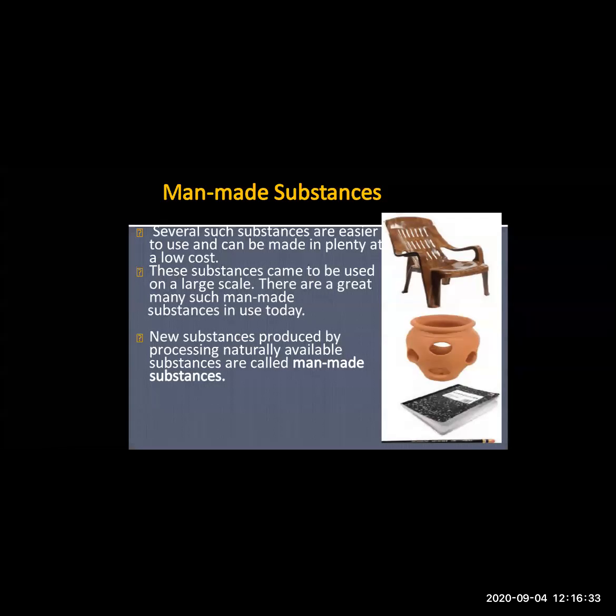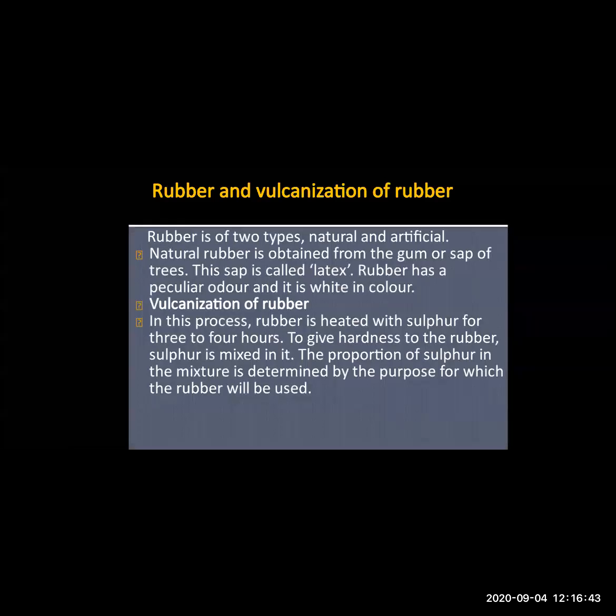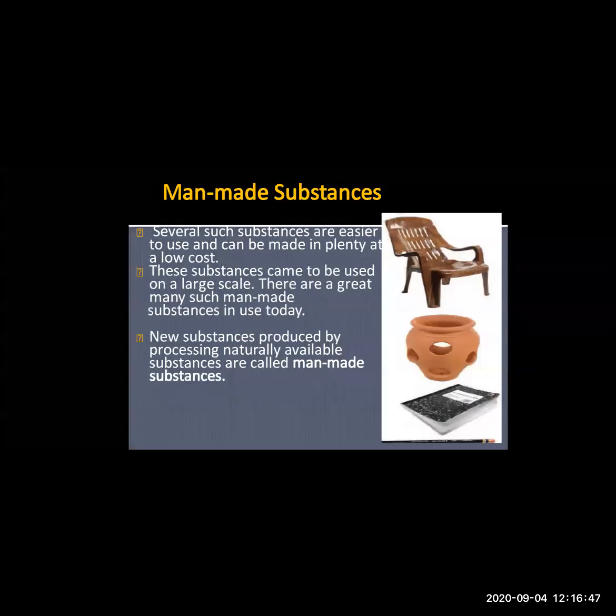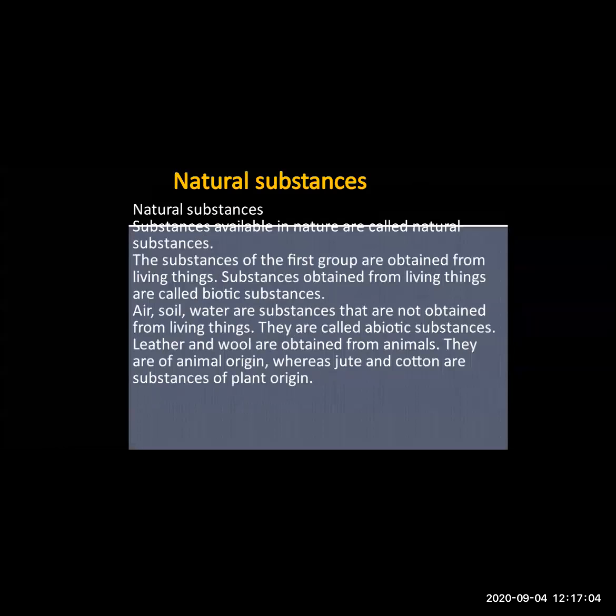Means the man has kept in mind that people can use this thing at a cheap amount. Means the cost is not high for these substances, and these substances should be used on a large scale also. So these substances can be handled by each and every person easily. So he made some things, and those things are called man-made things.